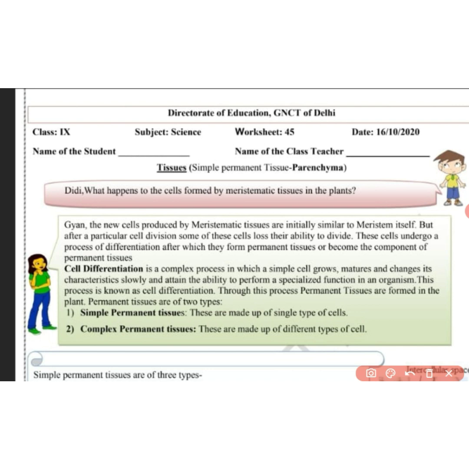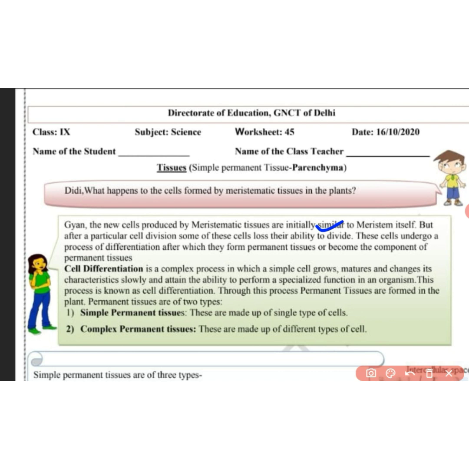As we have seen in our previous worksheet, new cells are produced in meristematic tissues, which are initially similar to the meristem itself. We have seen the three types of tissues: apical, intercalary and lateral. But after a particular cell division, some of these cells lose their ability to divide. In meristematic tissue the cells were dividing regularly, but after some time some of these cells lose their ability to divide.